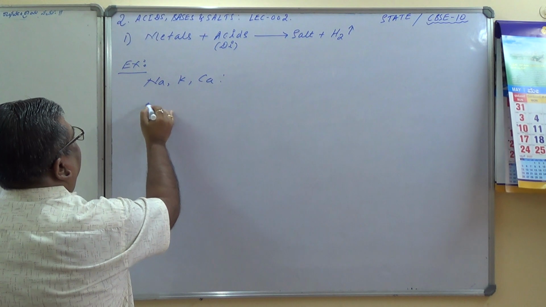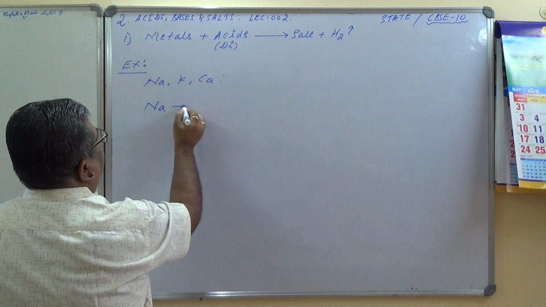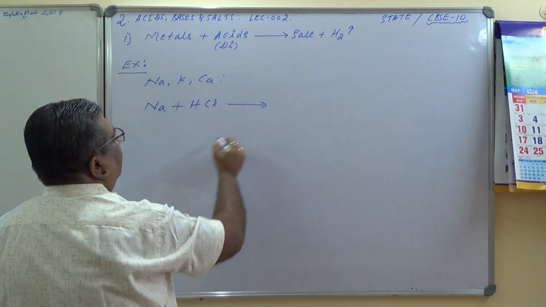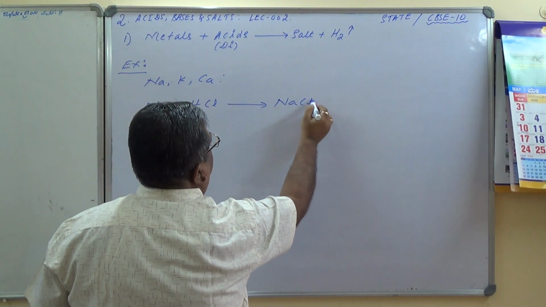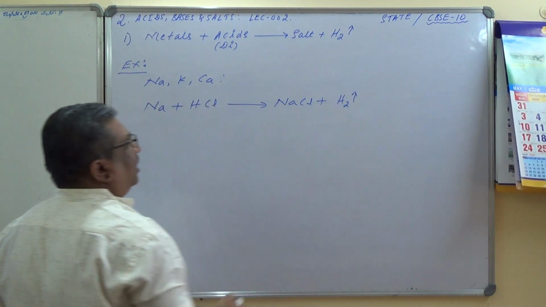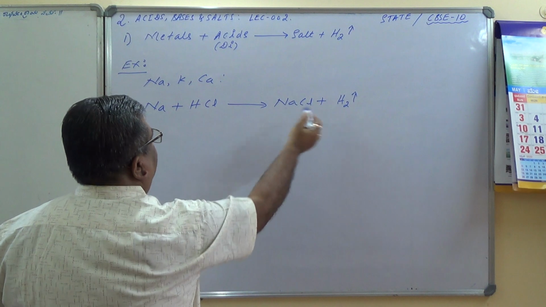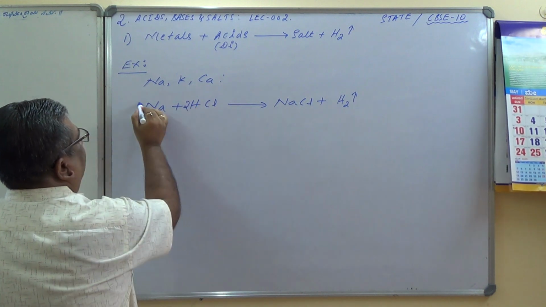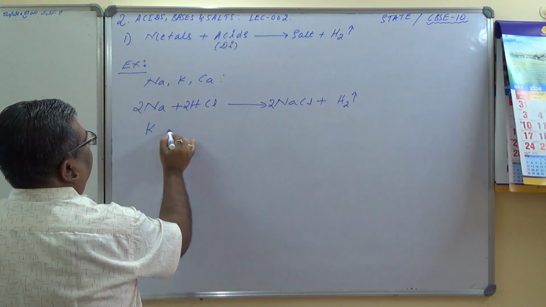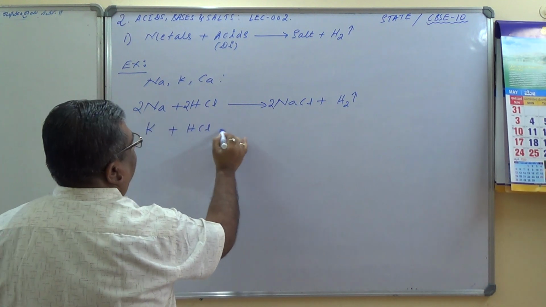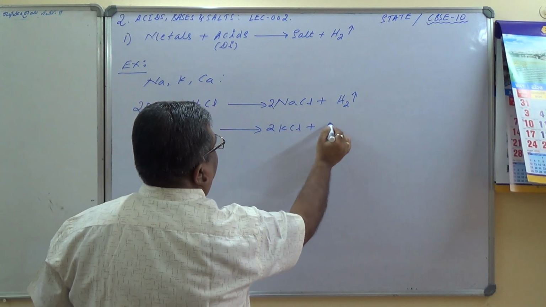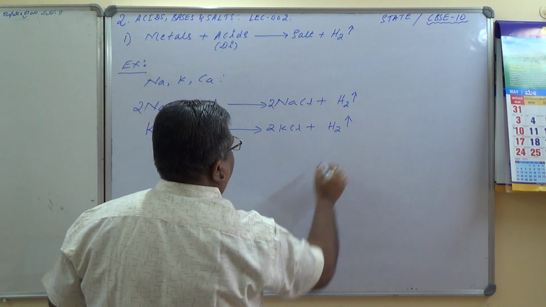But what are the products formed? Let us see here. Sodium with an acid, say hydrochloric acid, gives you the salt NaCl plus hydrogen gas. This arrow shows hydrogen gas is liberated. In order to balance this, it is 2 Na and 2 NaCl. Let us take potassium. Potassium plus HCl will give you 2 KCl plus hydrogen gas.